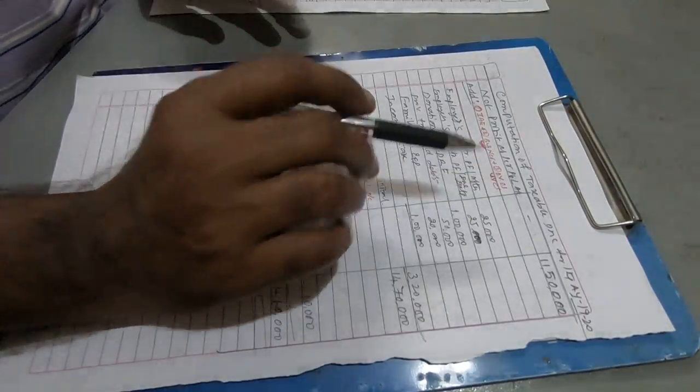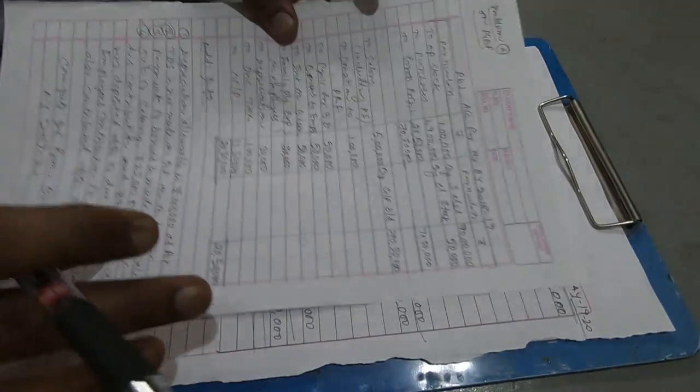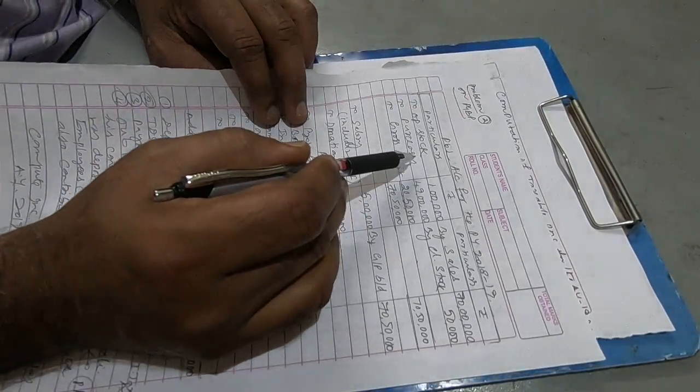Okay, let us look at the given information here. As per the given information in the problem, the stock, purchase, gross profit